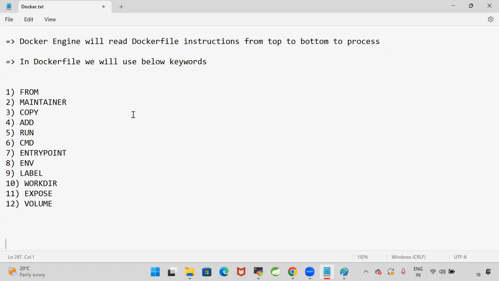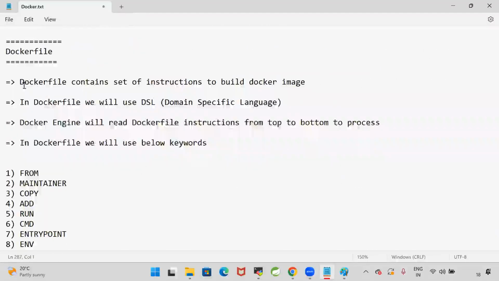So what is this Docker file? Docker file contains a set of instructions to build the Docker image. In this Docker file, we will specify what we need to run our application. In Docker file, we will use a DSL, nothing but a domain specific language. These are the DSL keywords. These keywords are not specific to Java, not specific to Python, not specific to .NET. So these are common DSL keywords. Any language can use these keywords. That's why they are called domain specific language keywords.